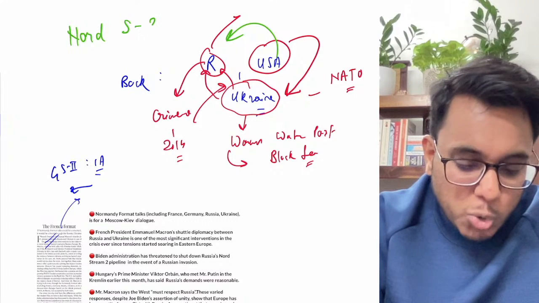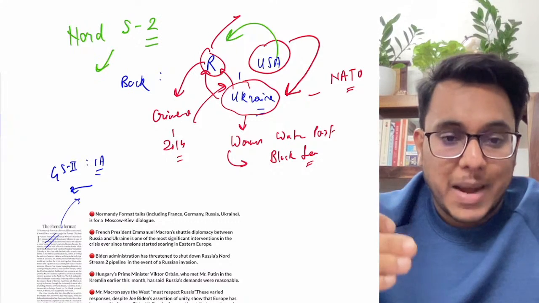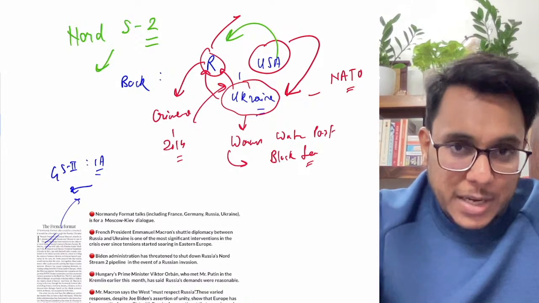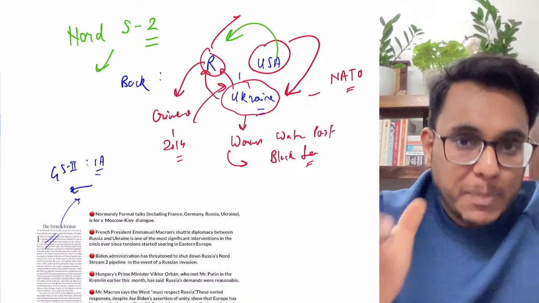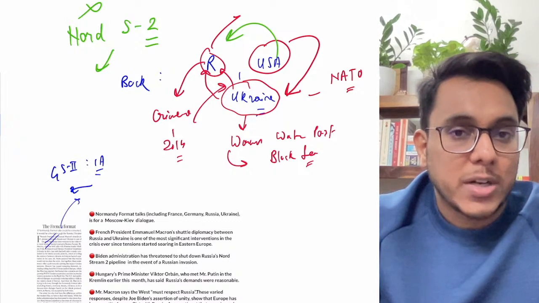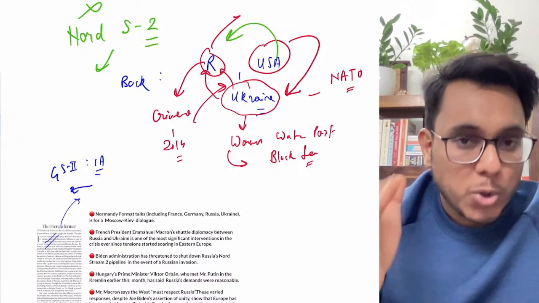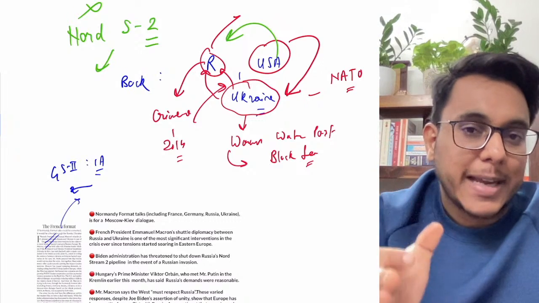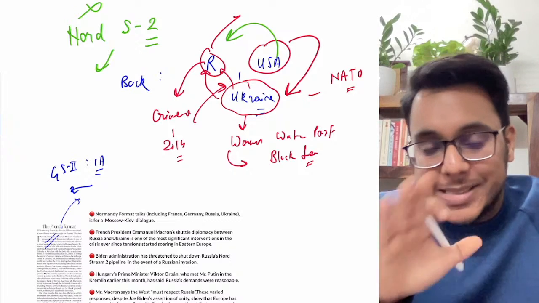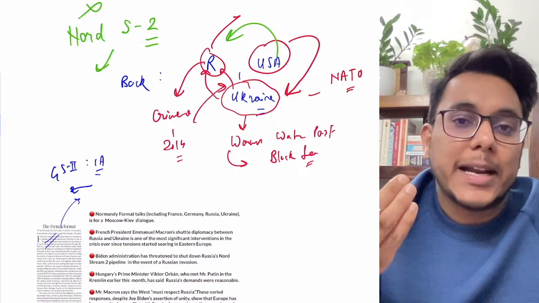Moreover, it has been said that the Nord Stream 2 pipeline, which will supply gas from Russia to Germany, an ambitious project of Russia, will be cancelled by the USA. By the way, the Nord Stream pipeline we have discussed multiple times. Now this particular crisis is going on. Basically, this can escalate into a war.